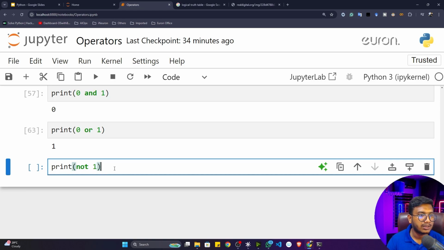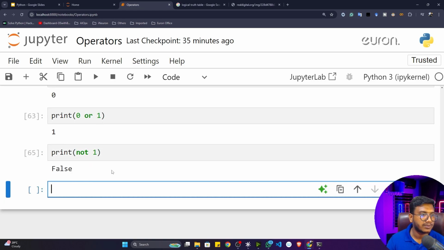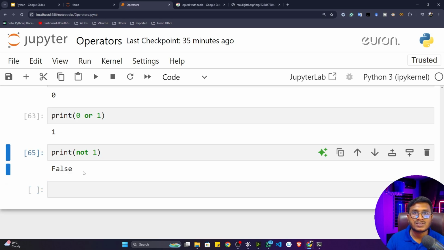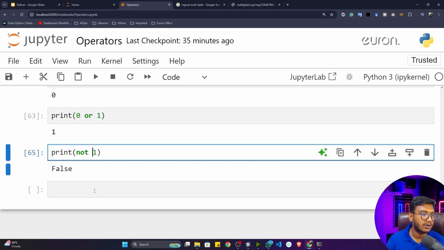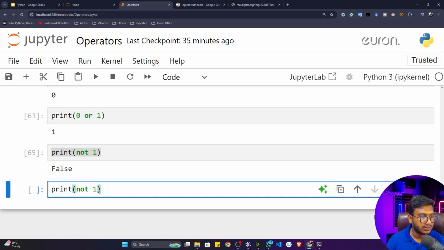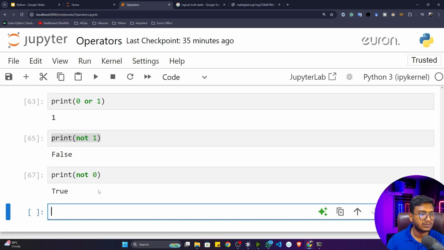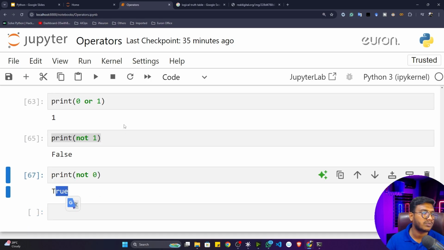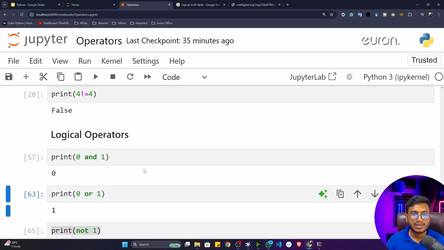That means it would be converted to false, and false means 0. So by default Python doesn't give 0, it will give you False. Now if I write this statement, not 0, it would be True, the opposite one. So this is all about our logical operators.